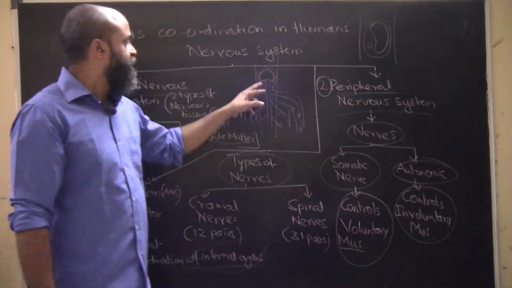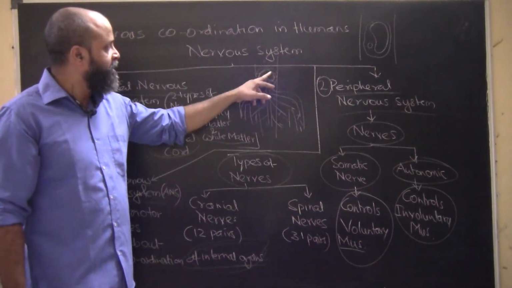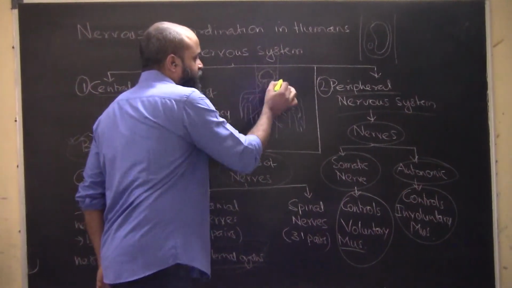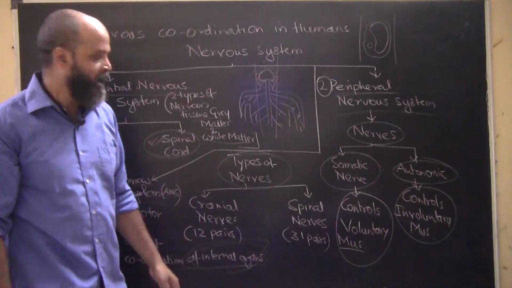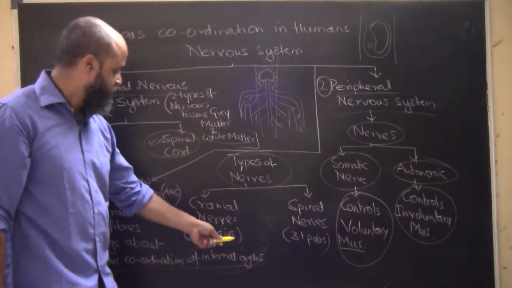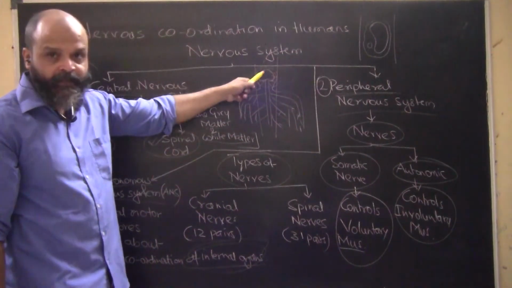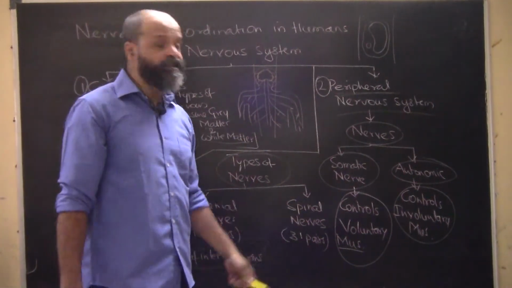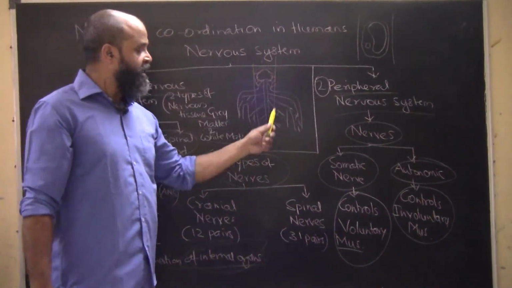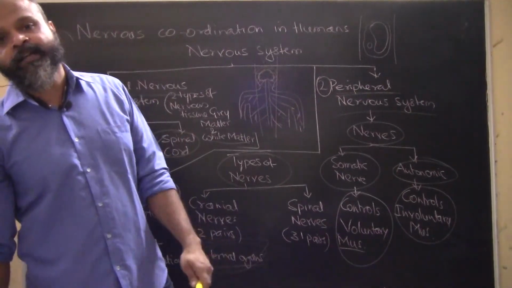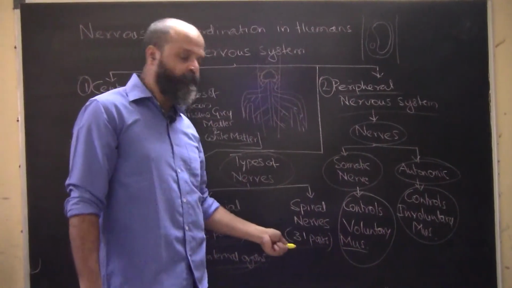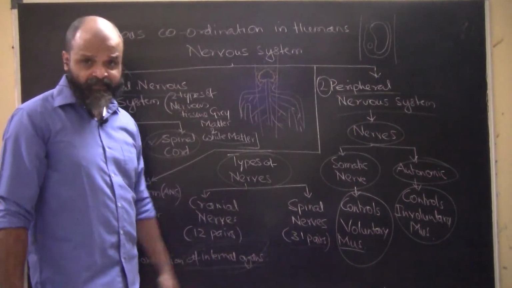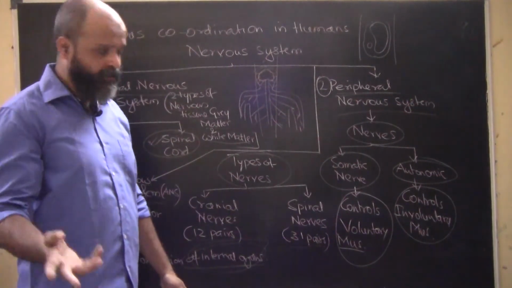The nerves in the cranial cavity, the skull known as the cranial part, are the cranial nerves. There are 12 pairs of cranial nerves in human beings. Then we have the spinal nerves, the ones which arise out of the spinal cord. Spinal nerves are approximately 31 pairs. We will study more about this.